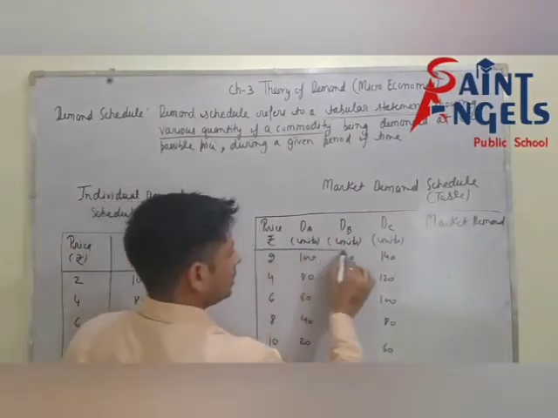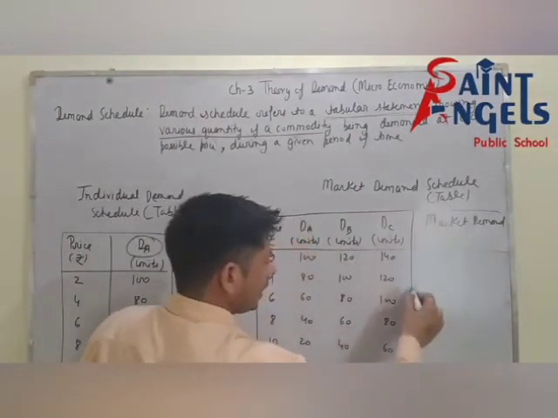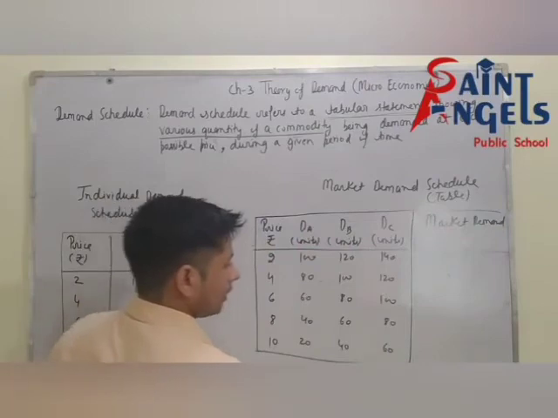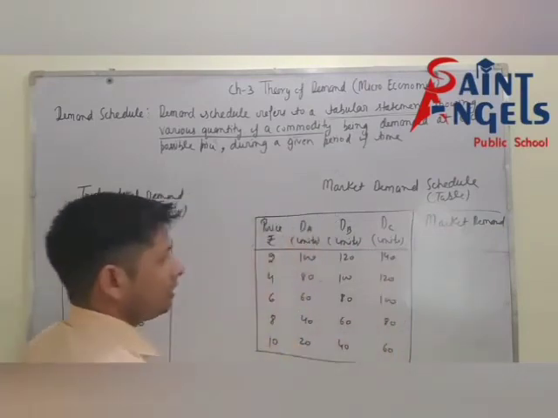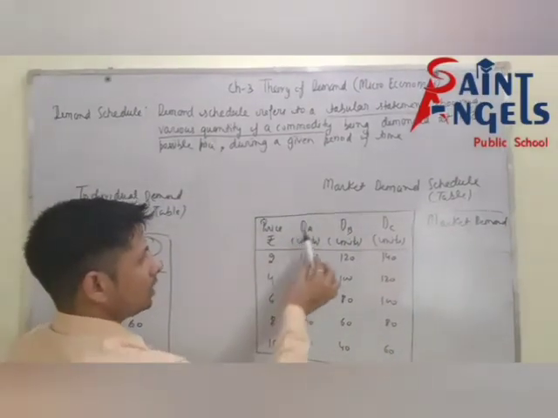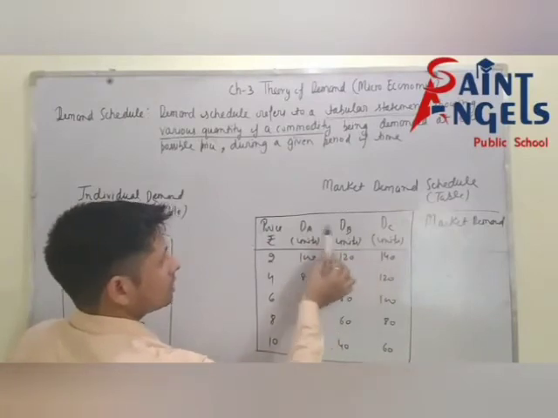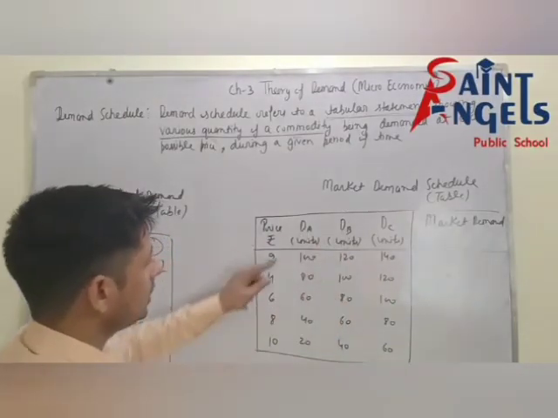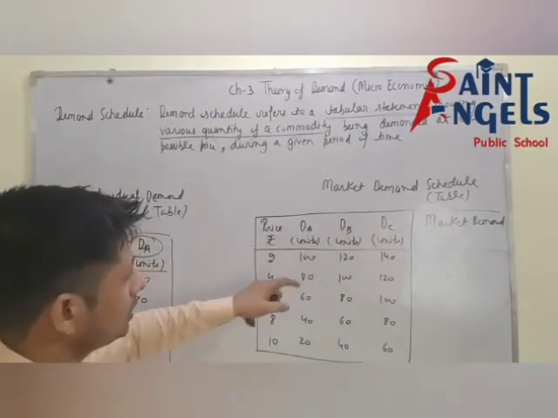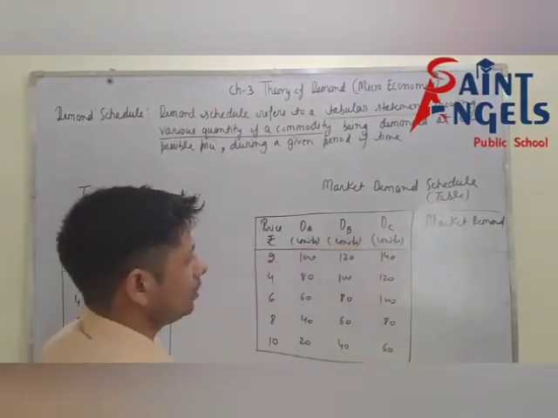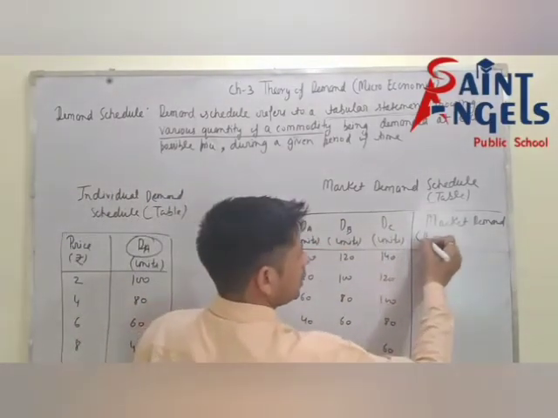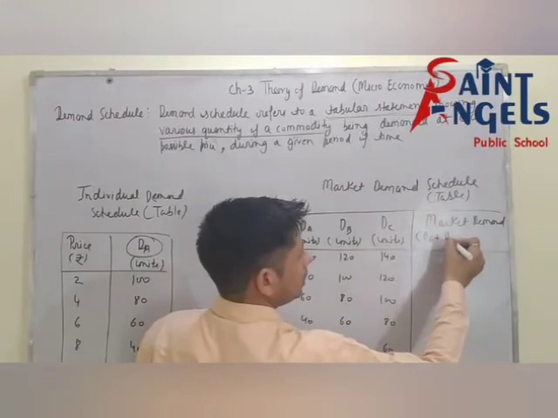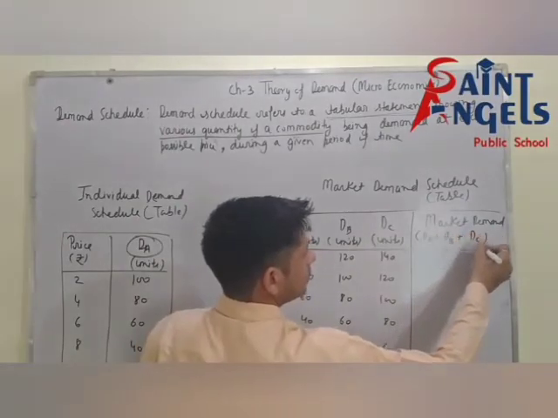Now, to find market demand, we will add the demand of all consumers: demand of A plus demand of B plus demand of C, DA plus DB plus DC.